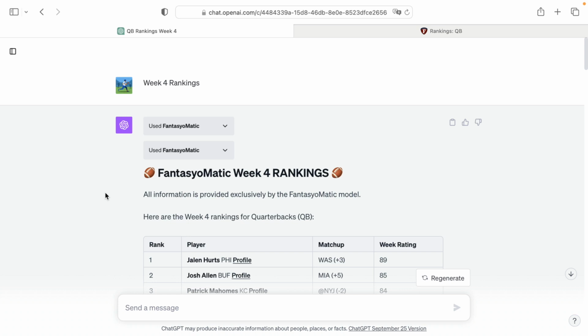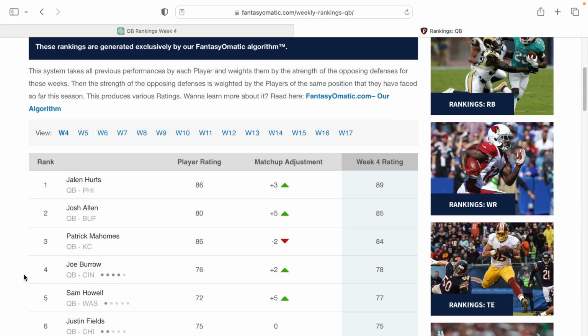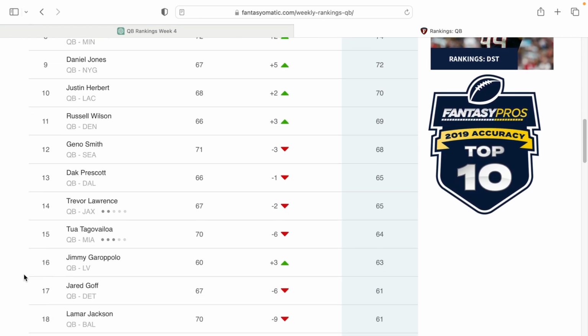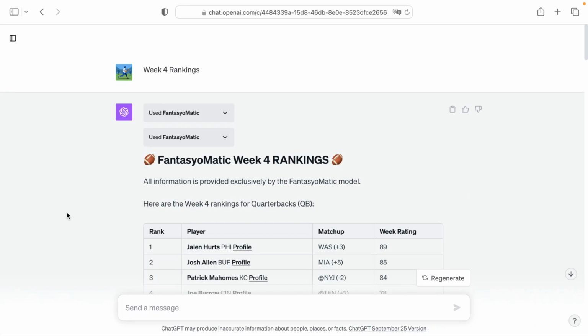as a matter of fact, we've programmed in special functions to recognize the word rankings, and it'll give you your own rankings list. And these will be all up to date based on the FantasyoMatic machine learning model. Of course, you could always go to FantasyoMatic, where we have one of the classic rankings. You can go in here and see the full rankings for each position at any time, but you can have more of a personalized experience if you're using it in the ChatGPT plugin.